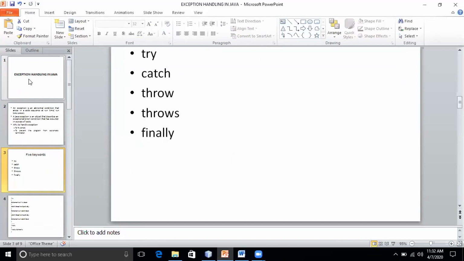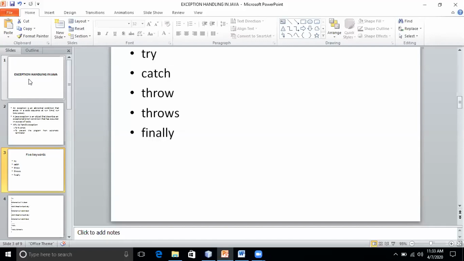Finally, I'll discuss in the next class. So what's the purpose of try? Suppose we feel that any statement is going to give us an exception, we put it in the try block. Catch is to handle the exception.